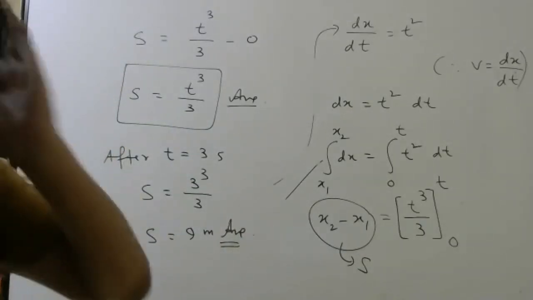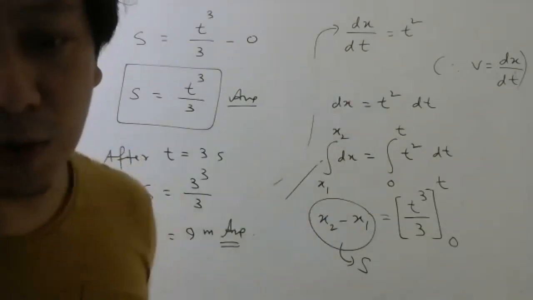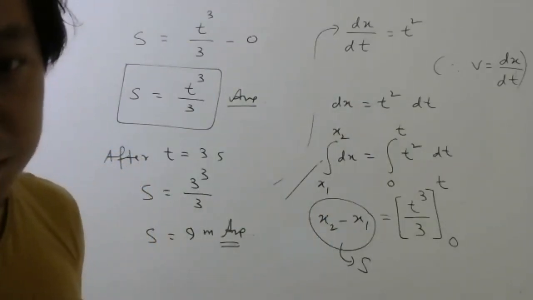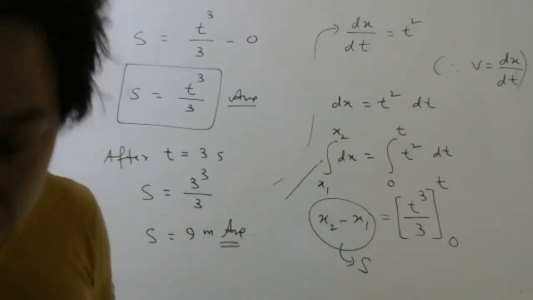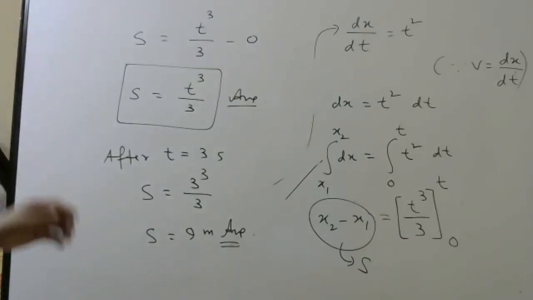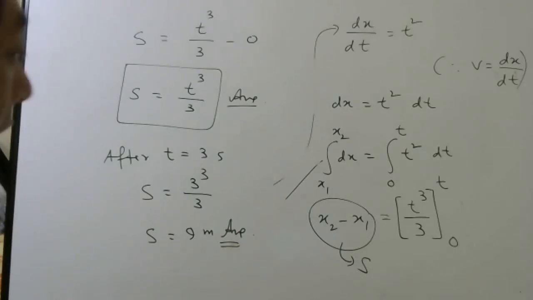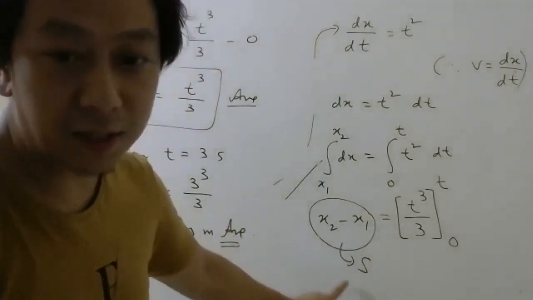So like this, you have to do more problems. I will give you one homework question. Everybody should try and submit. Yeah, 3 meters is the answer. And this x2 minus x1 is nothing but displacement.